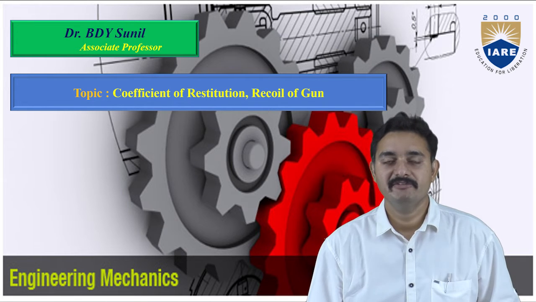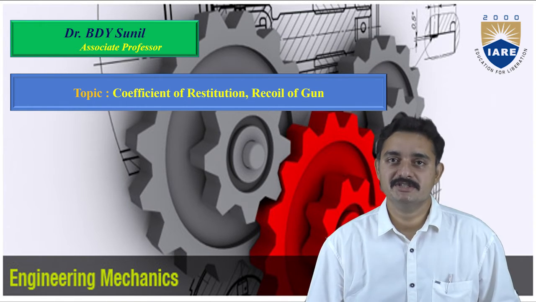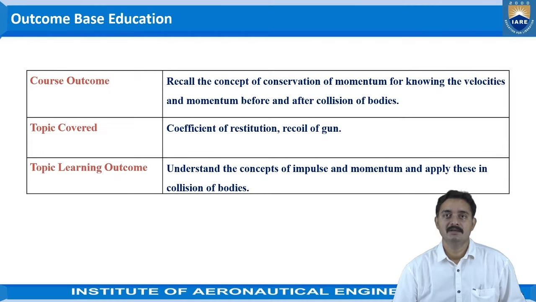In this session, we will be learning about the coefficient of restitution and recoil of gun. The outcome of this session would be to recall the concept of conservation of momentum for knowing the velocities and momentum before and after collision of bodies. Topics covered would be coefficient of restitution and recoil of gun. The topic learning outcome is to understand the concepts of impulse and momentum and apply these in the collision of bodies.